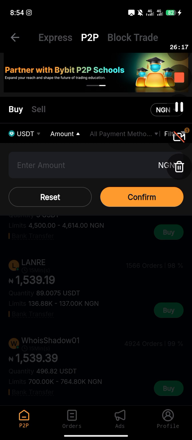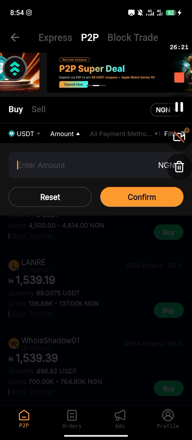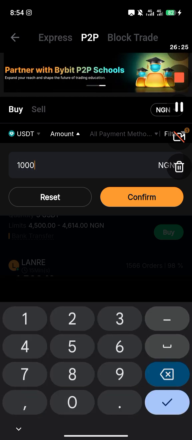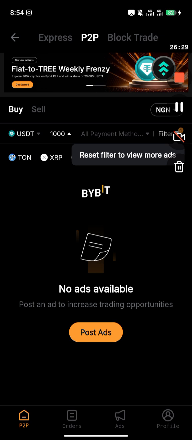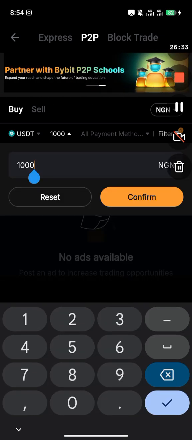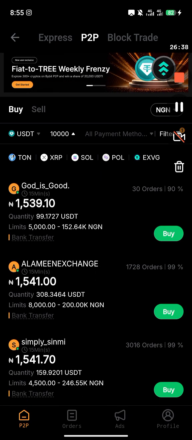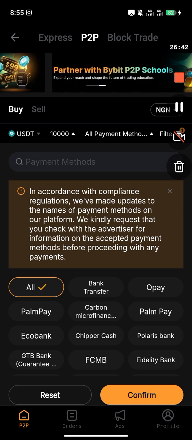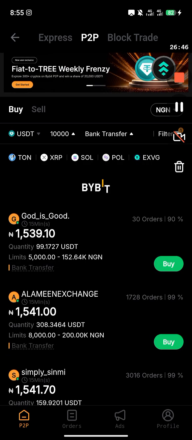Of course, you should always have your portfolio in USD. I told you USDT is a stable coin. So as you want to buy USDT worth 10,000 naira, you just enter the amount here, 10,000 naira, and click confirm. How do you want to make the payment? I want to do bank transfer, so you click here on bank transfer.